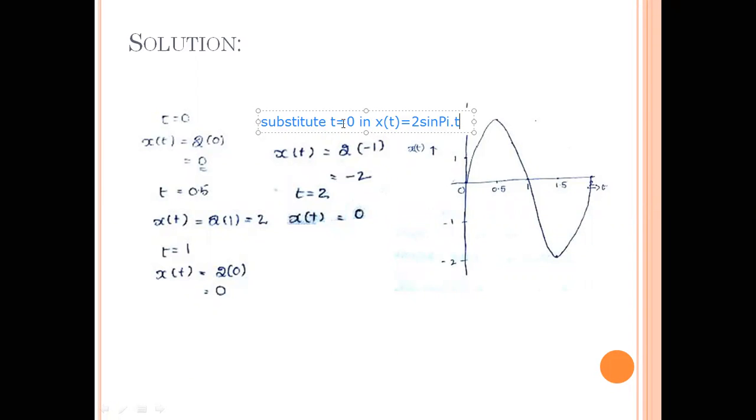Okay, now substitute all the values you have taken as random values of t. Substitute t is equal to 0 in x of t is equal to 2 sin pi t. For your convenience, I'm going to write pi as 180 degrees.